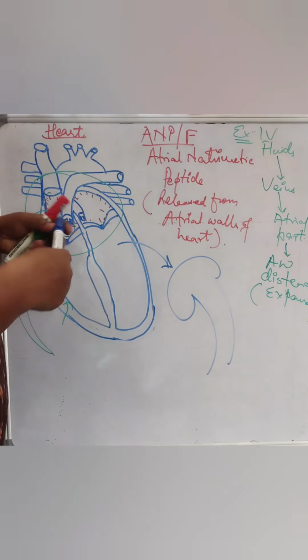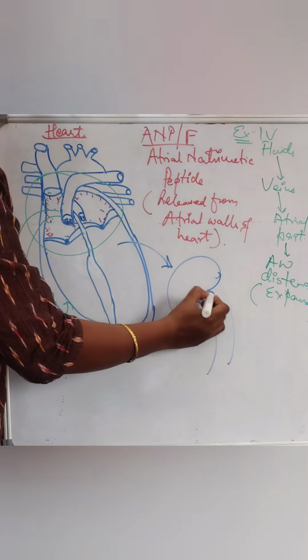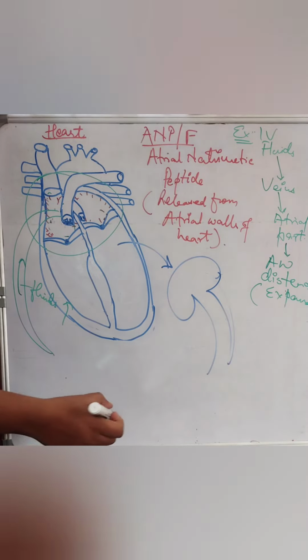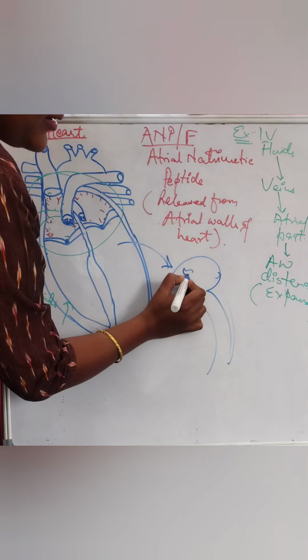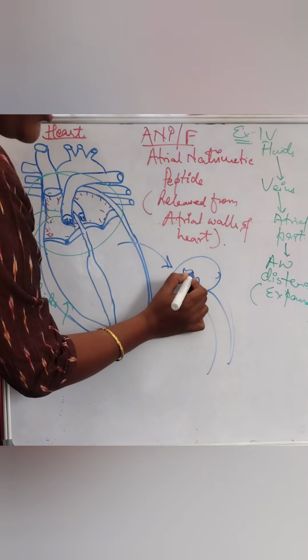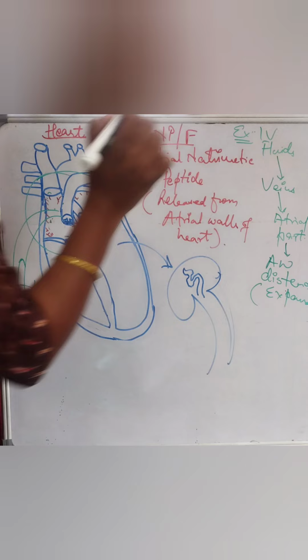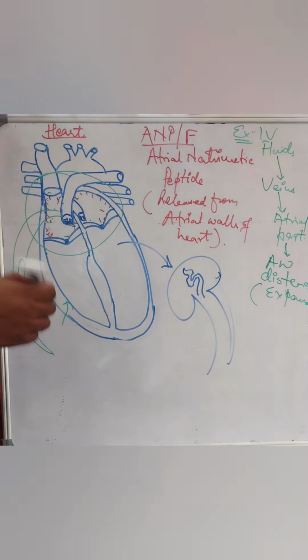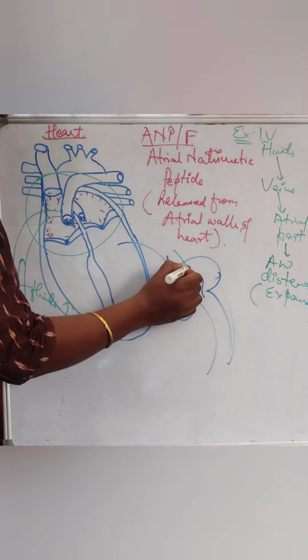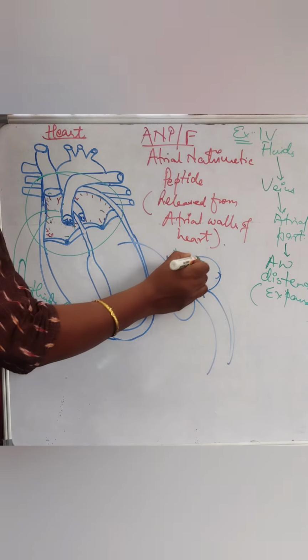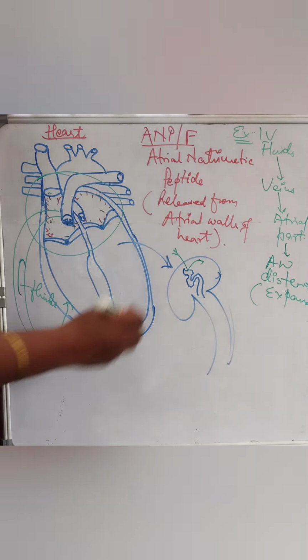We know that the functional and basic unit of the kidney is the nephron. In the nephron, we have one inlet and one outlet.